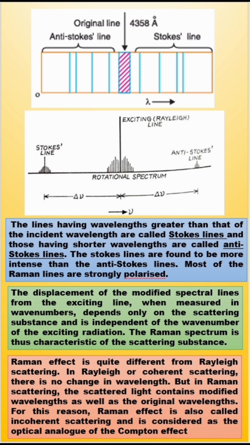Another thing is Raman effect is quite different from Rayleigh scattering. In Rayleigh or coherent scattering, there is no change in wavelength, but in Raman scattering, scattered light exhibits modified wavelengths as well as original wavelengths. And for this reason, Raman effect is called incoherent scattering and considered as the optical analogy of the Compton effect, which is used to study the particle nature of radiation.